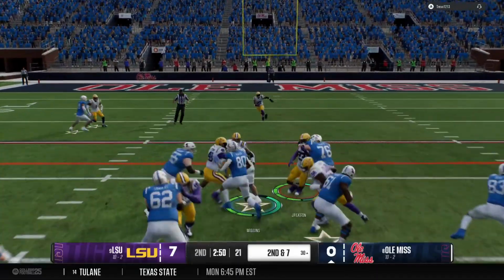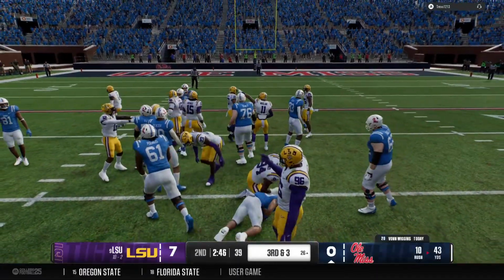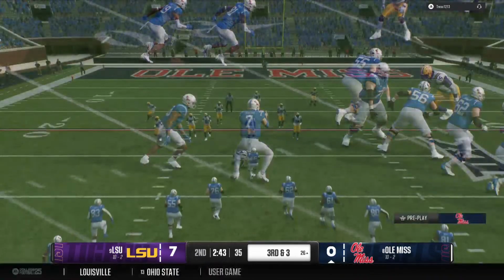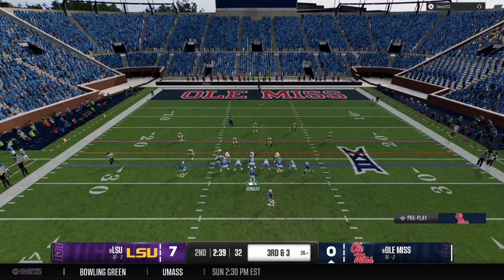From the shotgun, handoff inside. And they finally stop him, but a decent gain that time. Well, they didn't bust that for a big play, but it makes this third down coming up a little bit more manageable, and that certainly has a lot of value.